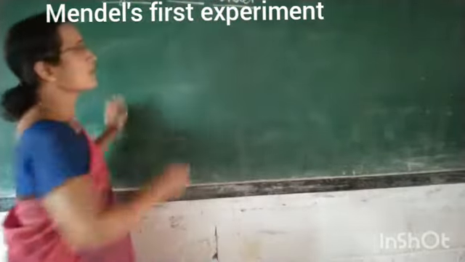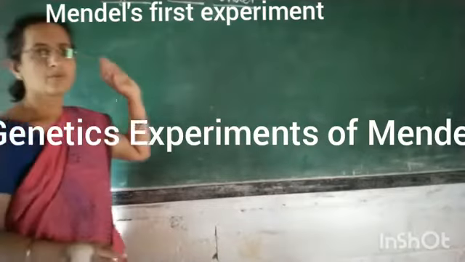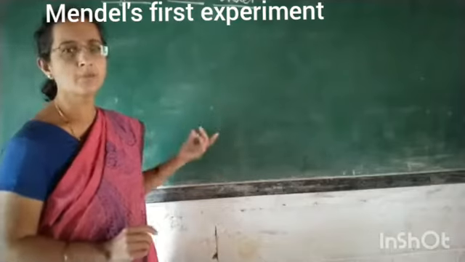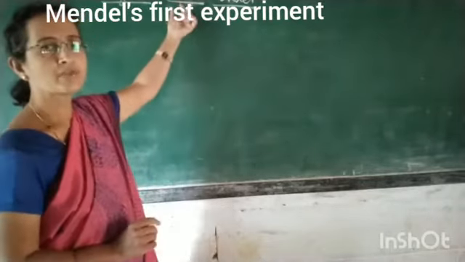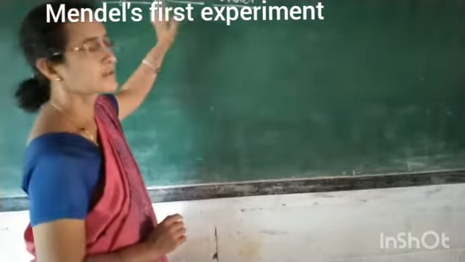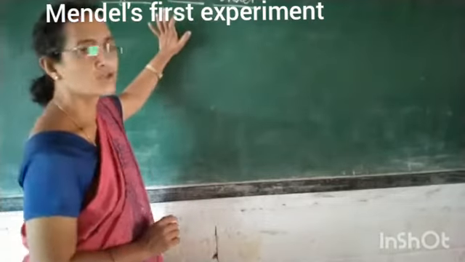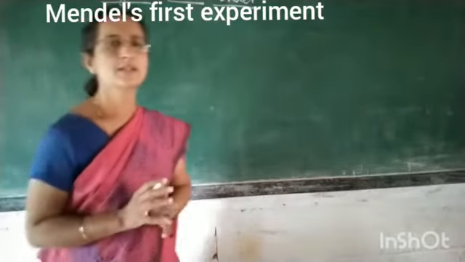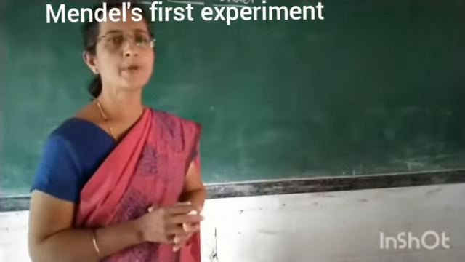The transfer of characters, whether similarities or differences, is determined by some laws proposed by Gregor Johann Mendel. He noticed several characters in the pea plants.